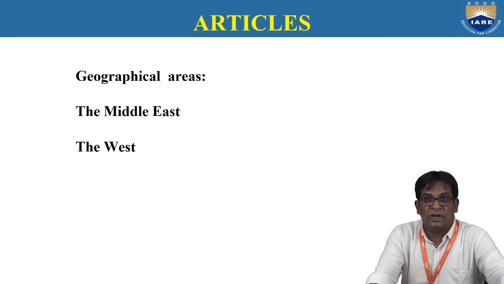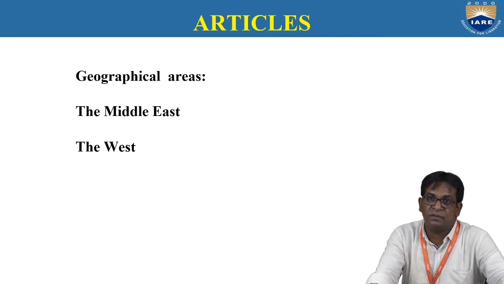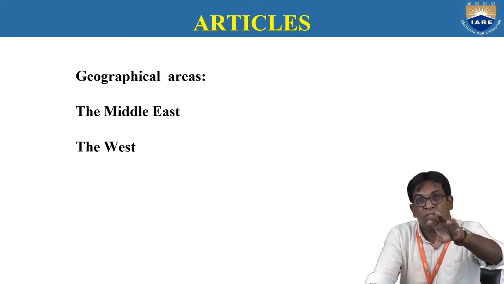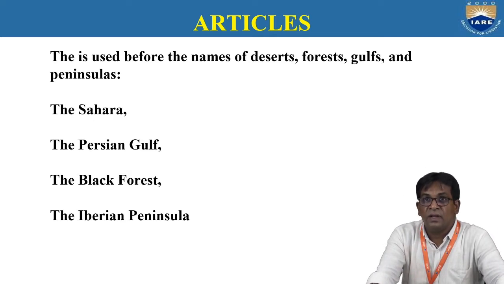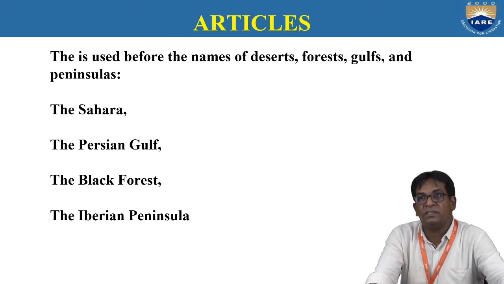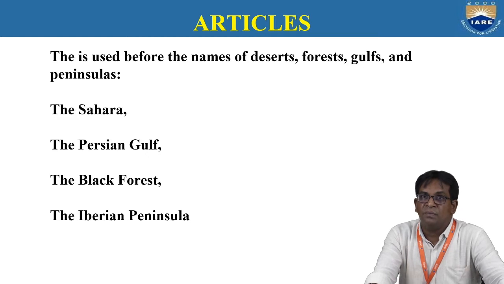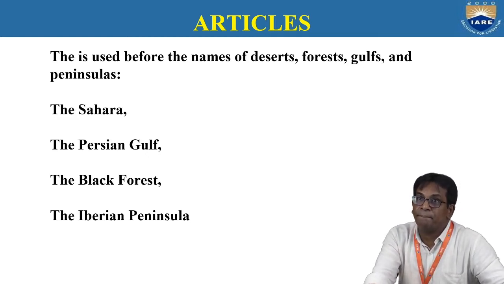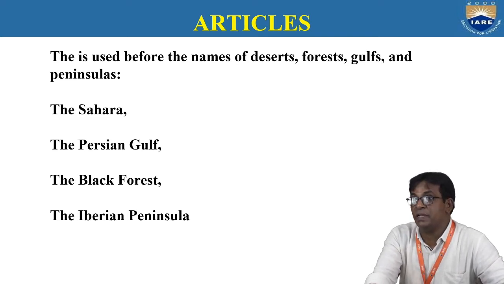And geographical areas. When you are mentioning geographical areas, the Middle East, the West, the East, we have to use the definite article before the names of geographical areas. And "the" is used before the names of deserts, forests, gulfs, and peninsulas. See this? The Sahara, before the names of deserts. The Sahara is the biggest desert in the world.